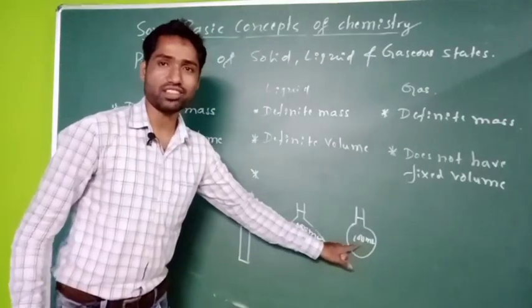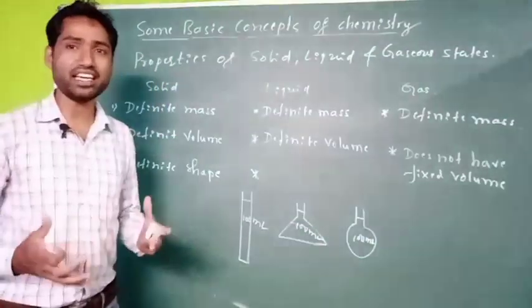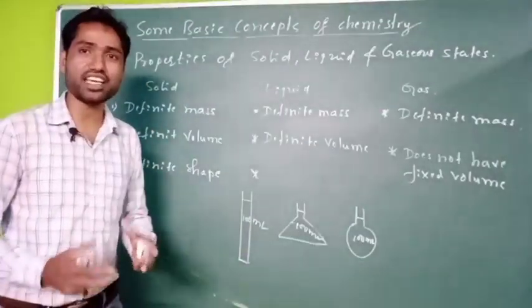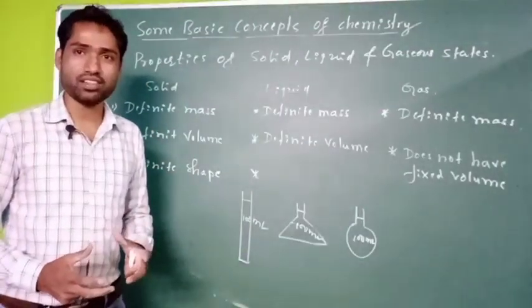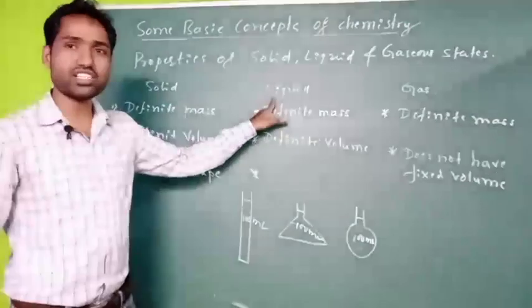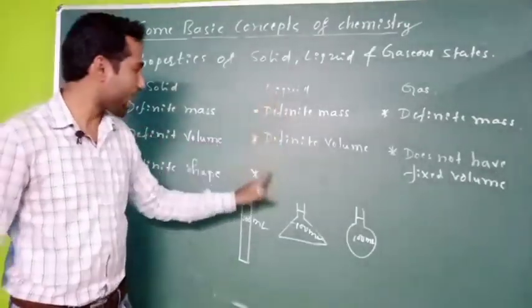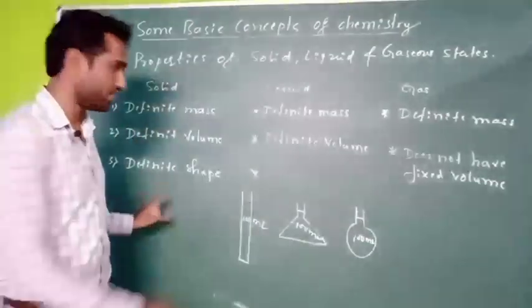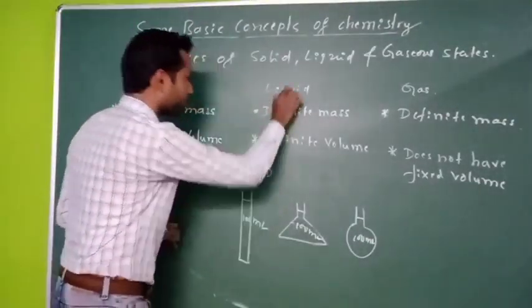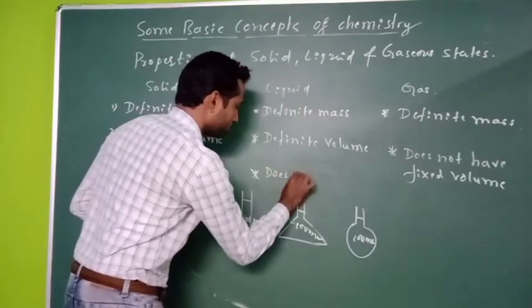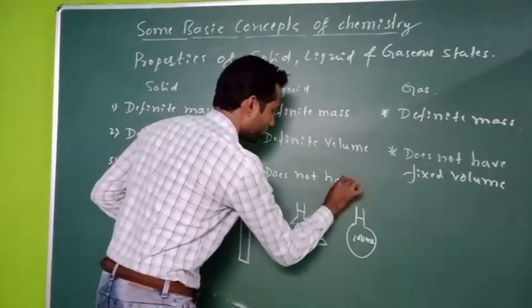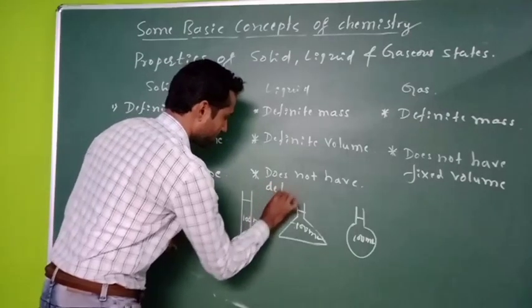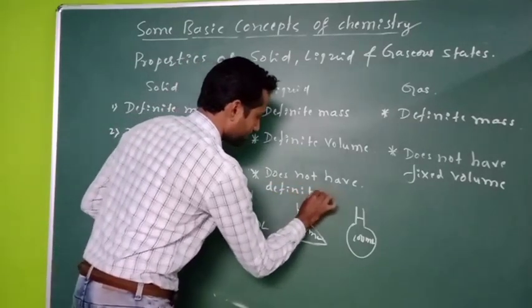So it does not possess any fixed shape. The liquid state is not possessing any fixed shape. Therefore, liquid state of any matter does not have a fixed or a definite shape.